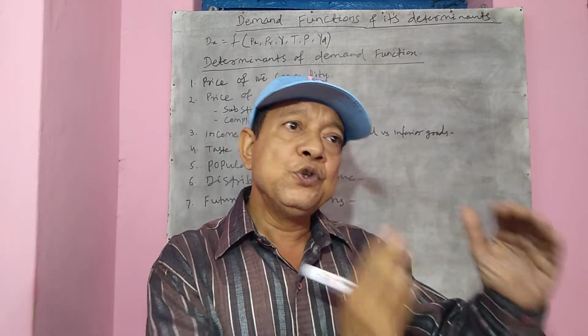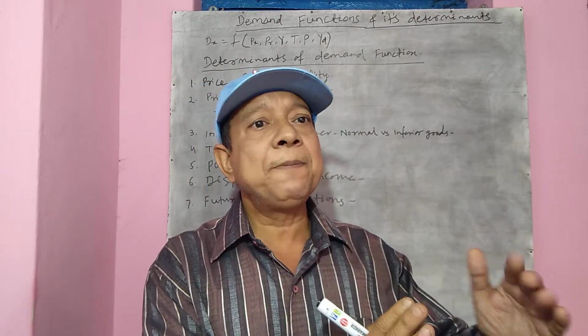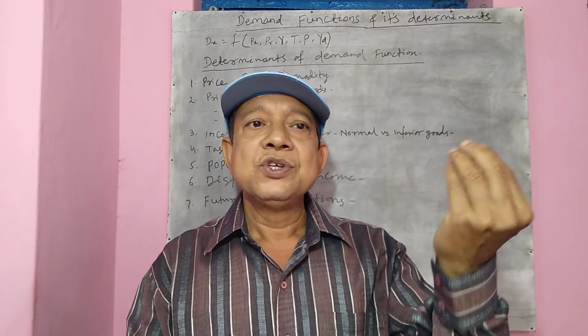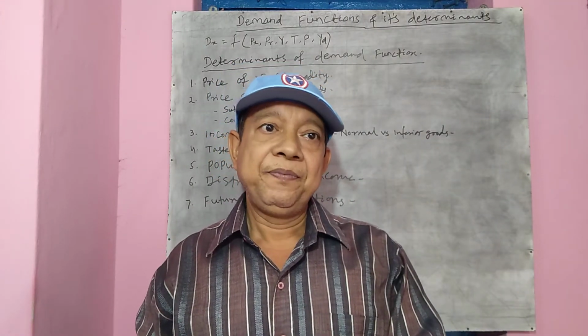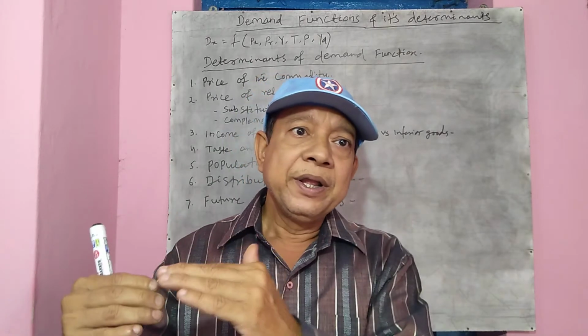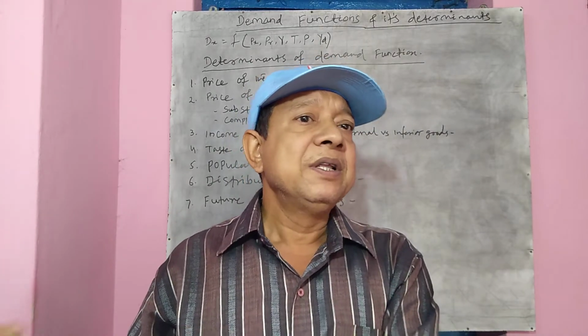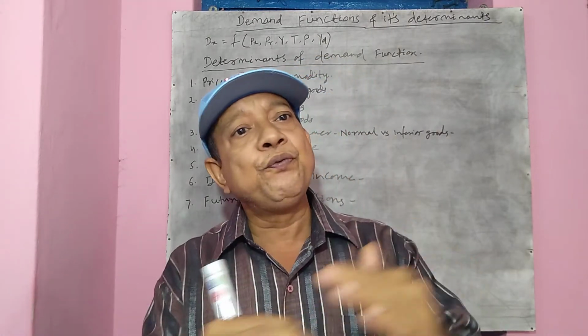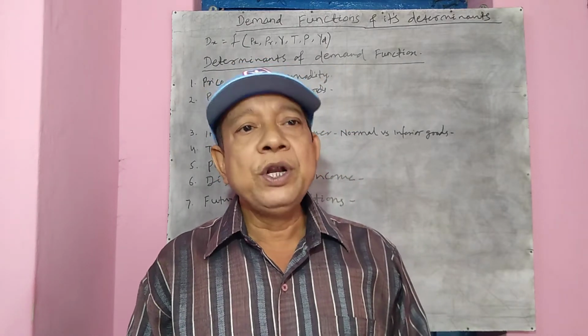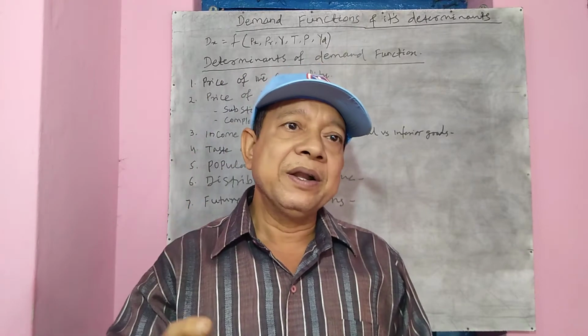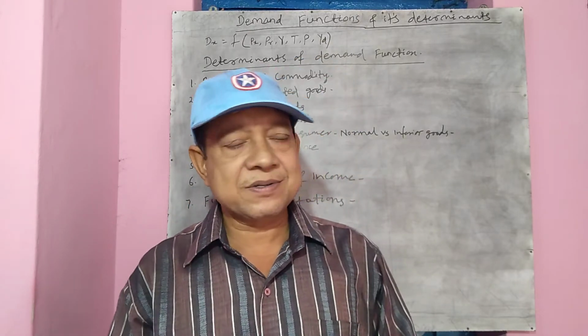So if in future it is expected that prices are going to rise, at a higher price also more will be demanded. On the contrary, if in the future you expect that the price of a commodity is going to fall, then you are going to consume or demand even less at a low price.